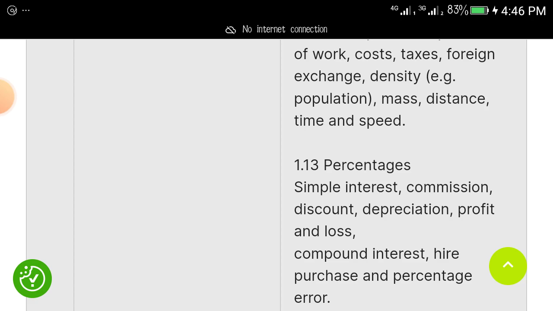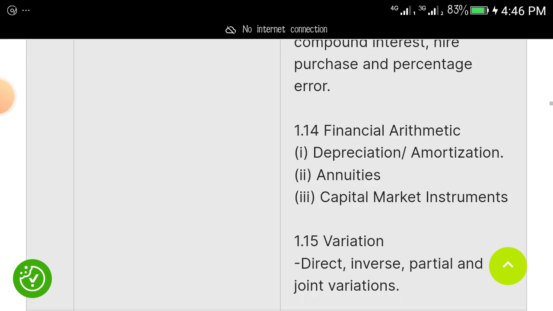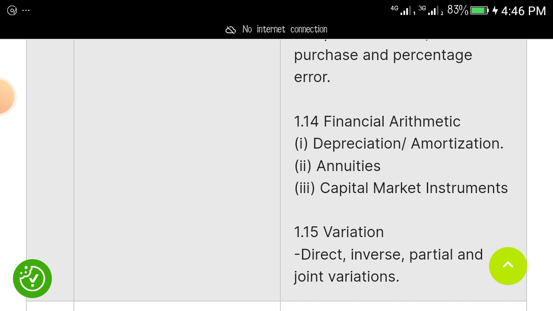Percentages will come out. Under percentages, you should look at simple interest, commission, discount, depreciation, profit and loss, compound interest, hire purchase, and percentage error. These are the particular things that will come out in NECO mathematics. So as I'm pointing them out to you, I'm giving you a kind of expo. I want you to pay particular attention to them.